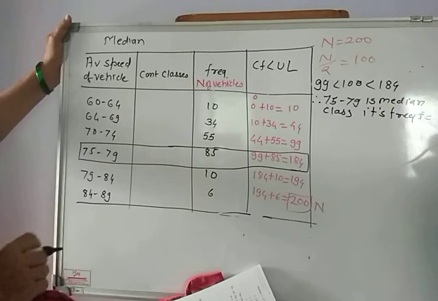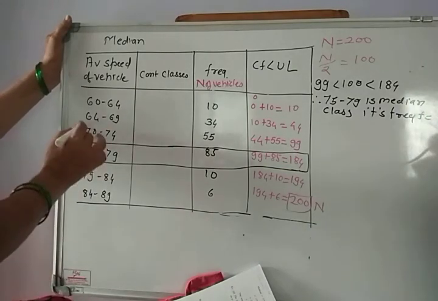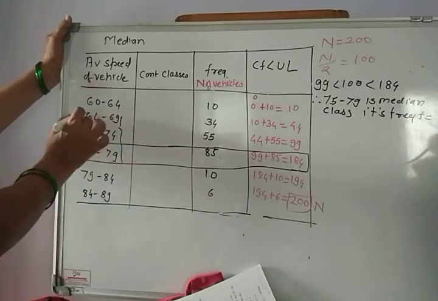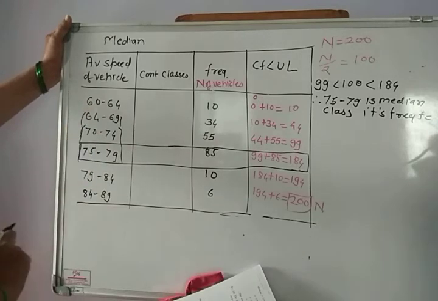Now look, just here the classes are not continuous. Before it those are continuous, and after that also those are continuous. Just here the classes are not continuous.